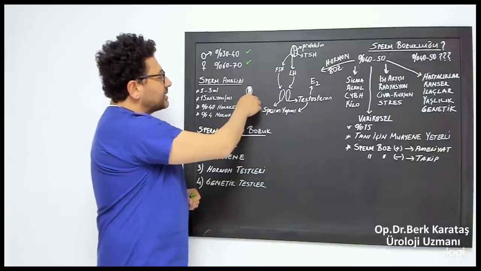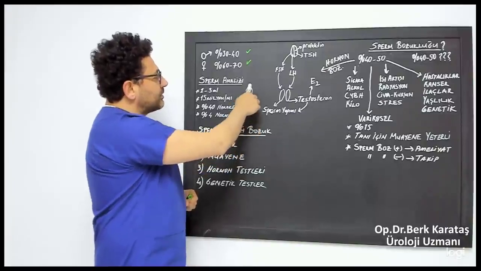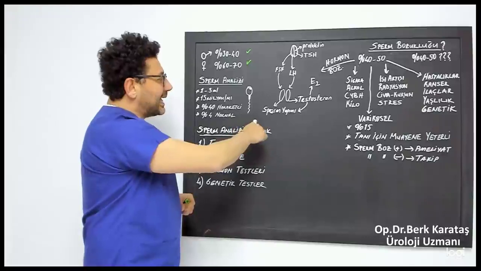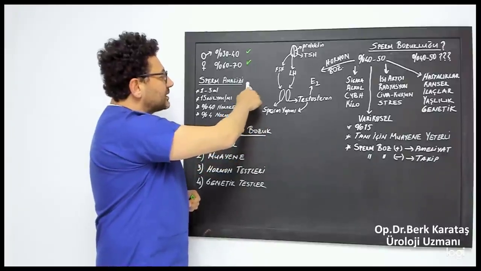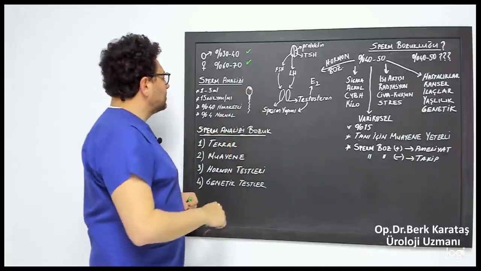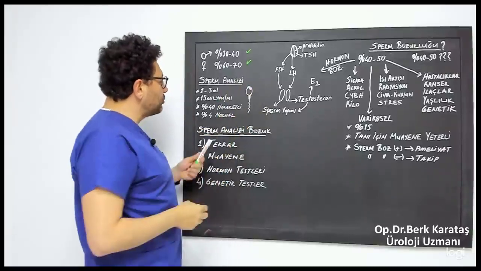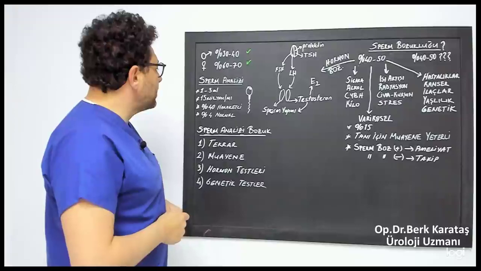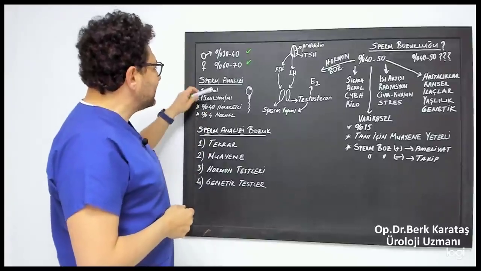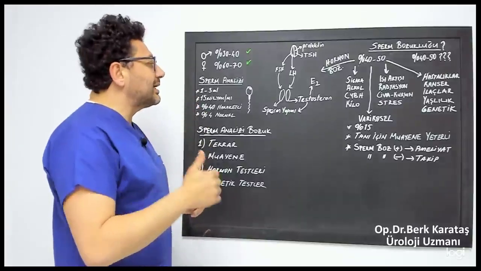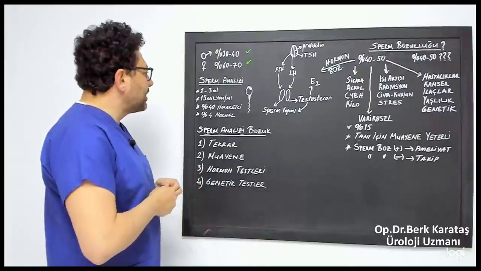Sperm has a head part, a body part, and a tail part. When we look here, we should see a mobile, normal sperm with a structure called an acrosome at its head. How much is the rate? 4%. Therefore, these criteria are important to us. When these criteria are met, we call the sperm normal.